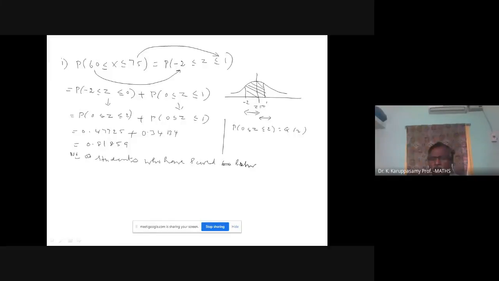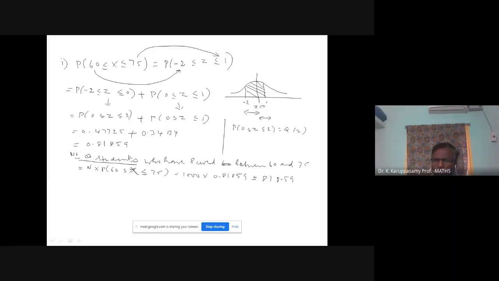Between 60 and 75, it is equal to n into the probability of 60 less than or equal to x less than or equal to 75. Multiply 1000 into the probability. The probability is 0.81859. If you multiply with 1000, you get 818.59, because it is the number of students.